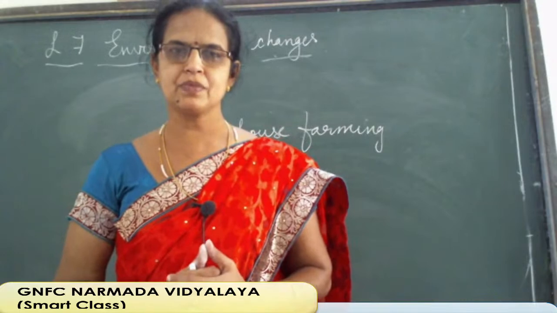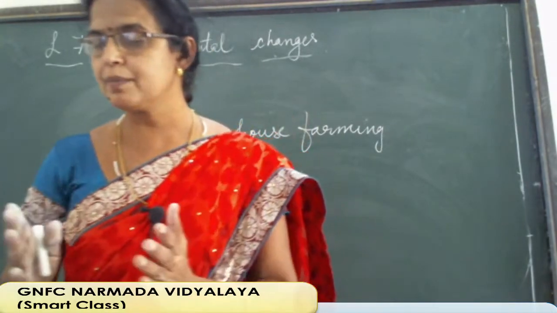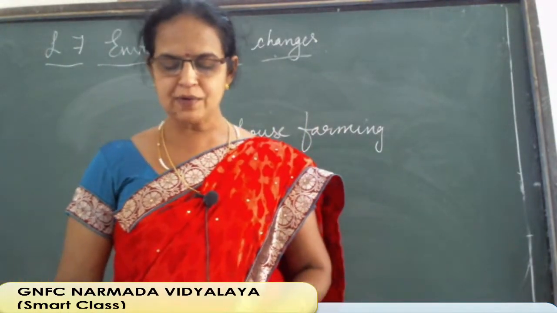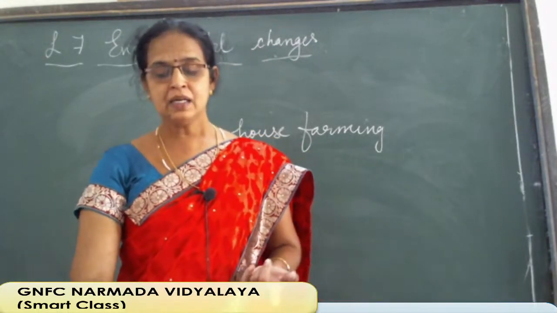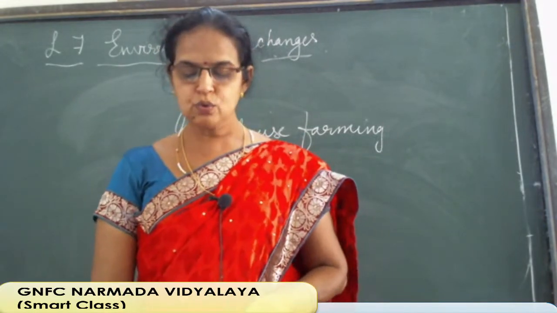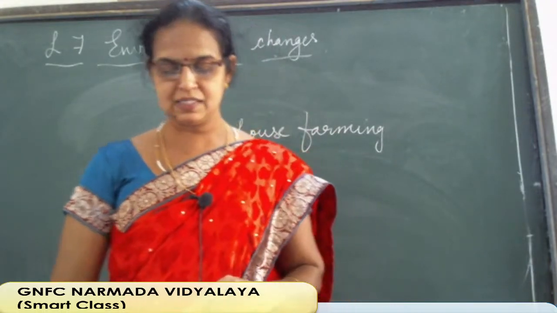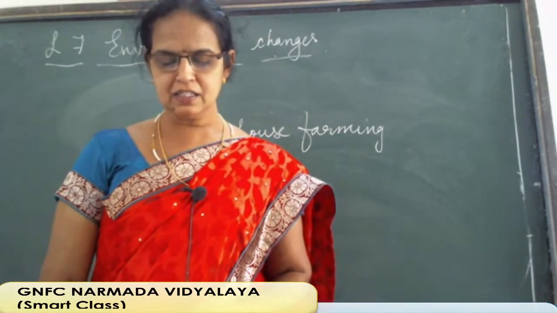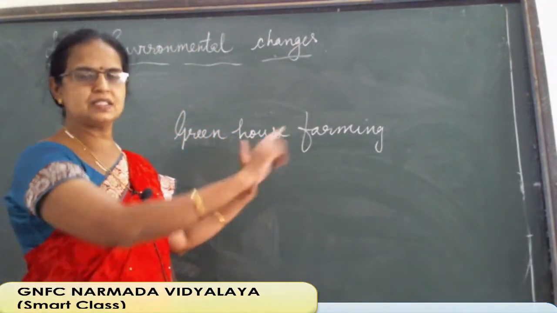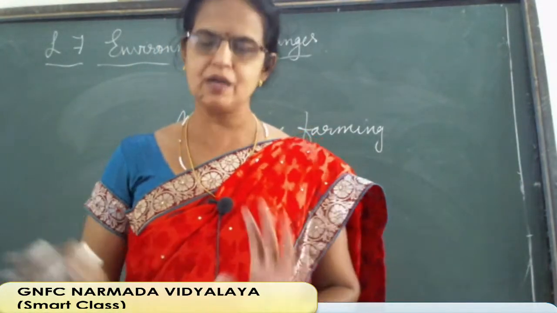How is it possible? They get very little sunlight, then how can they preserve the heat from that sunlight? For that, the roof is made of either glass or cloth to allow the sun rays to penetrate and sustain the heat inside the building, and this practice is known as greenhouse farming. So, a particular region is selected for farming, for cultivation of vegetables, flowers, whatever it may be.